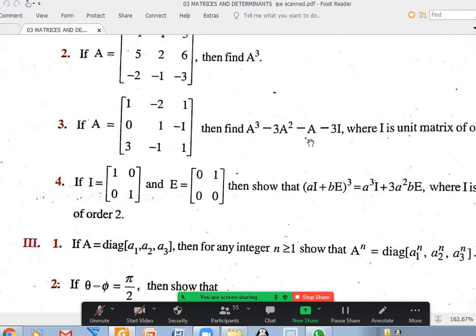Okay, third question, section 2. Anybody any doubt? Sir, is there any short process for this question, sir? No short process. Okay. I'll tell you one short process, not for board exam, for some other purpose, but I cannot tell now. I can only tell at the end of the chapter.